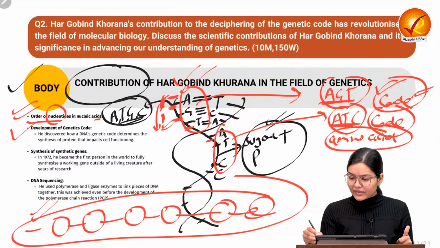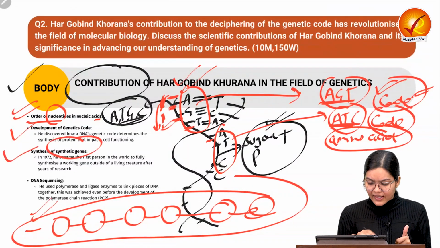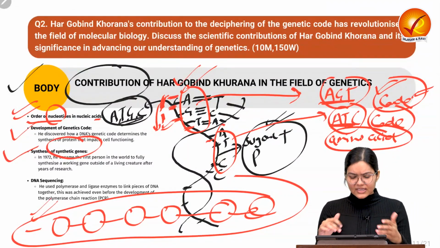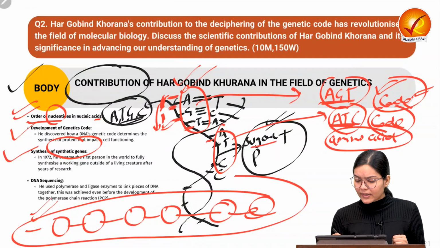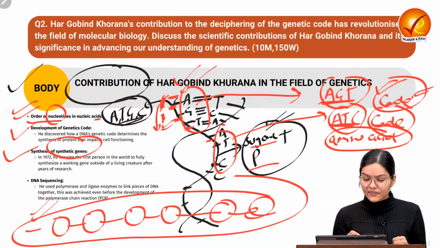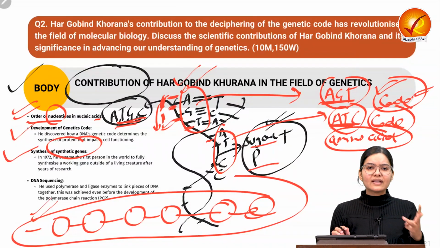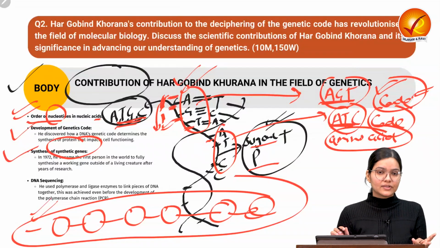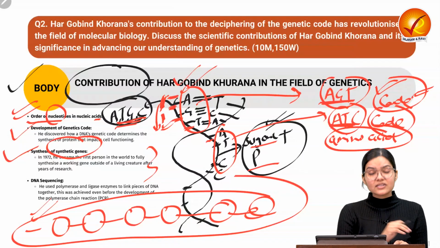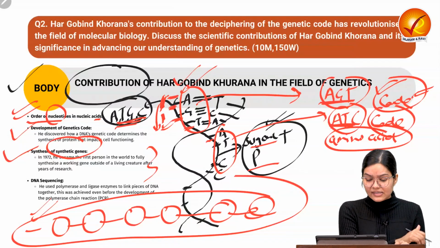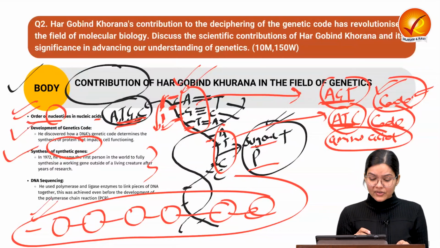The other thing which he was able to do was the synthesis of the synthetic gene. As we have seen, a gene is made of three things: one is sugar, the other one is phosphorus, and the other one is a nitrogenous base. So he did the synthesis of the gene with the help of these three things. Very easily he did that, and through the discovery of synthetic genes, he was the first person in the world to do this kind of synthesis.